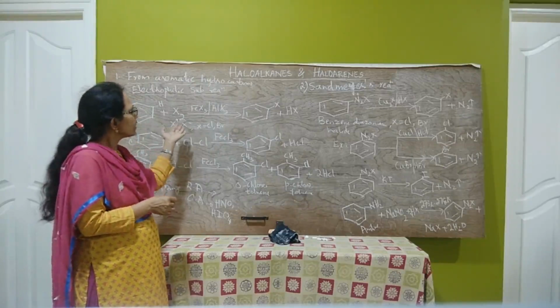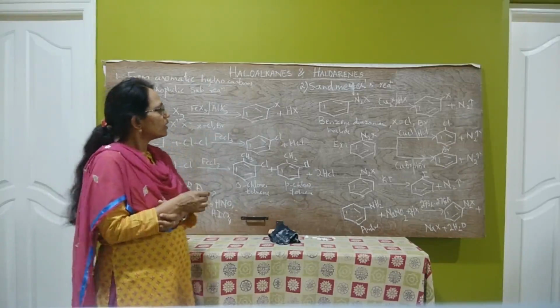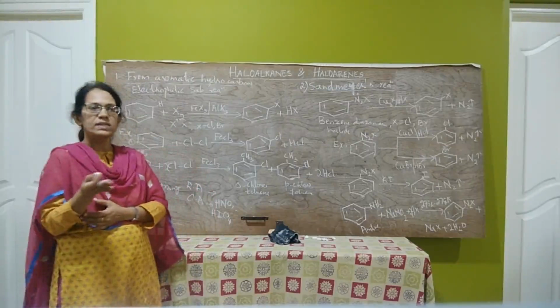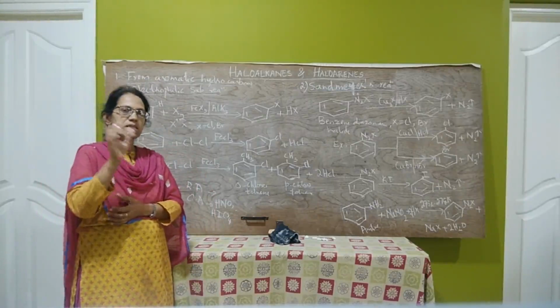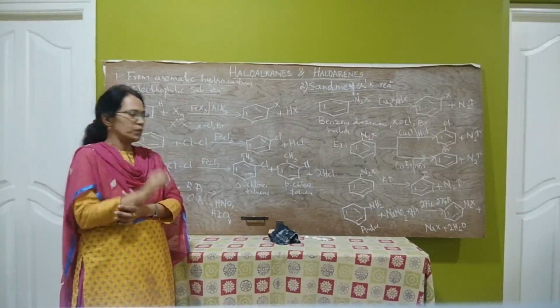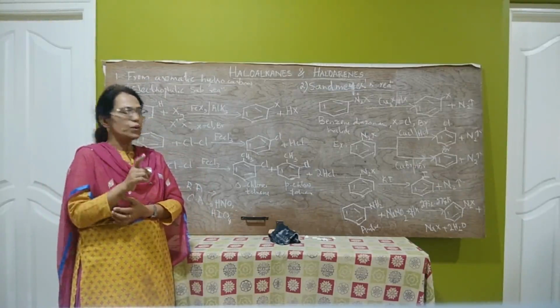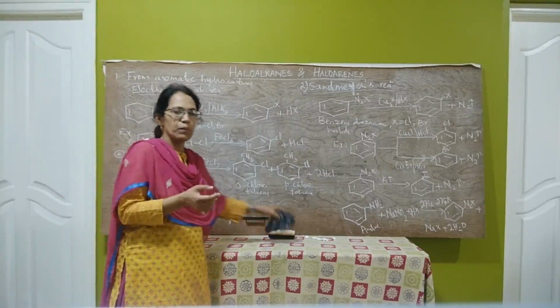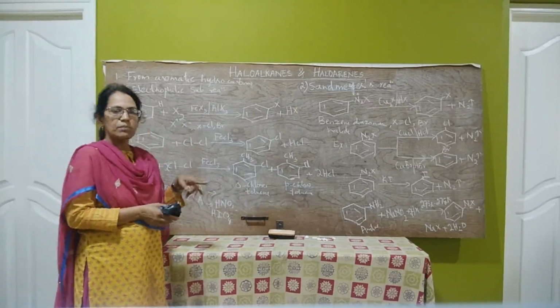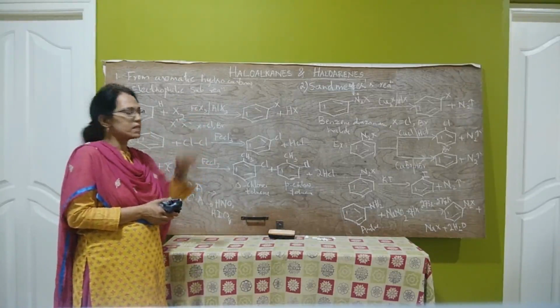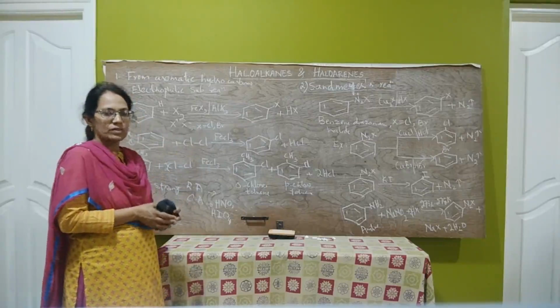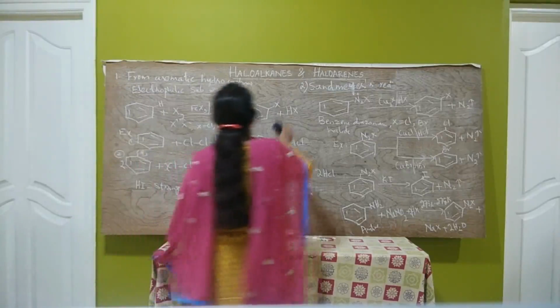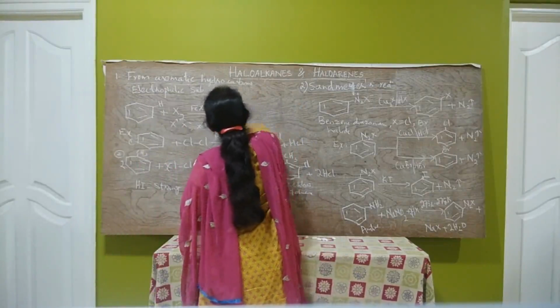The boiling point of haloarenes increases with increase in the size of the halogen atom. Melting and boiling points increase with the size of the halogen atom.